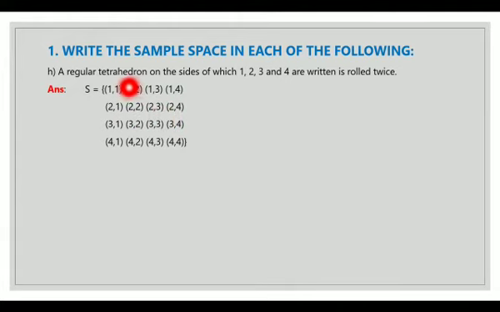These are all the possible outcomes. 3 1, 3 2, 3 3, 3 4. And the last, 4 1, 4 2, 4 3 and 4 4. Curly bracket close. These are all the possible outcomes when a tetrahedron with sides 1, 2, 3, 4 written is rolled twice.